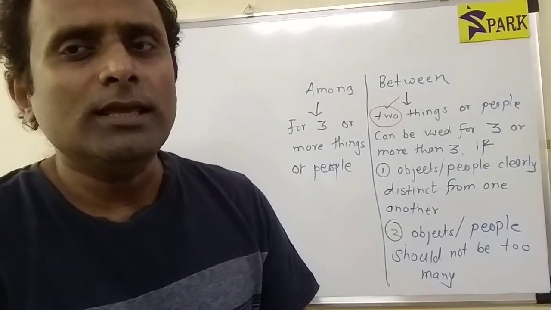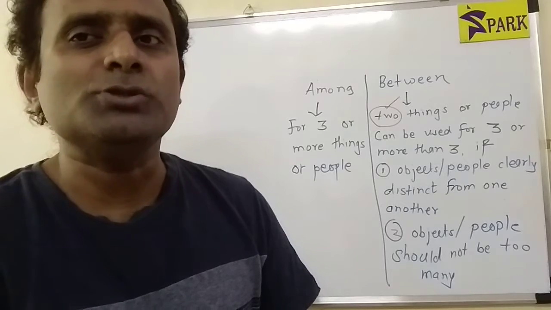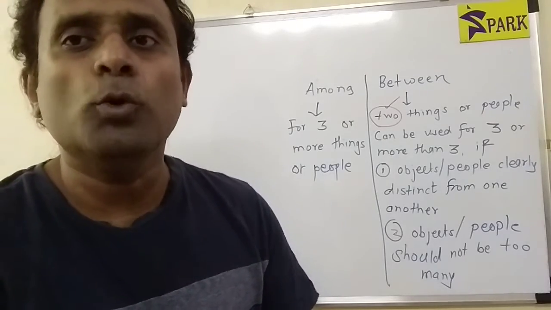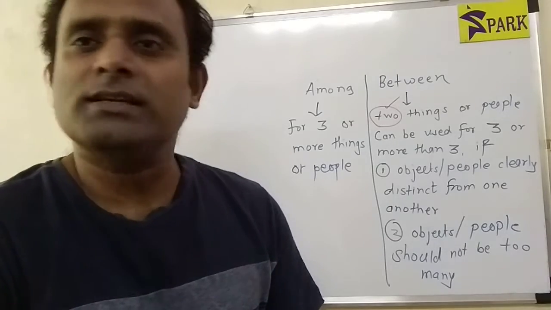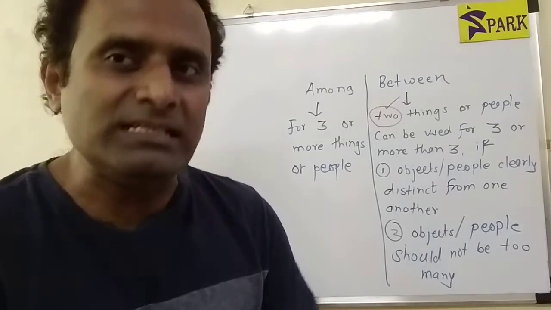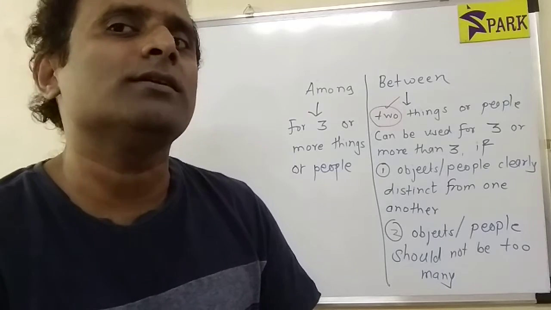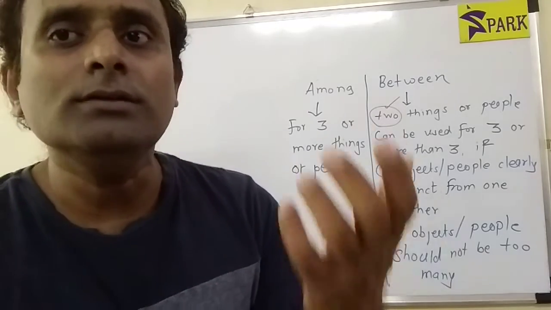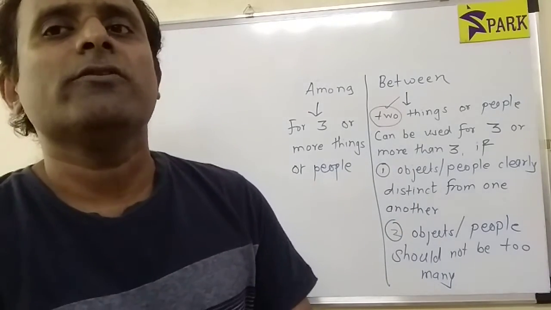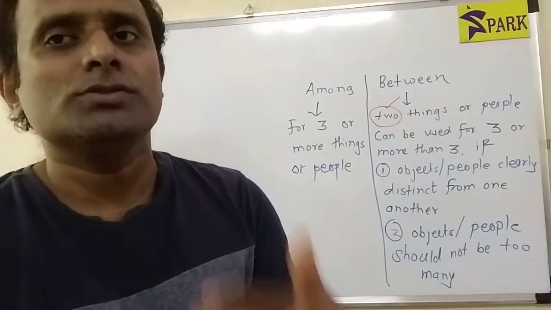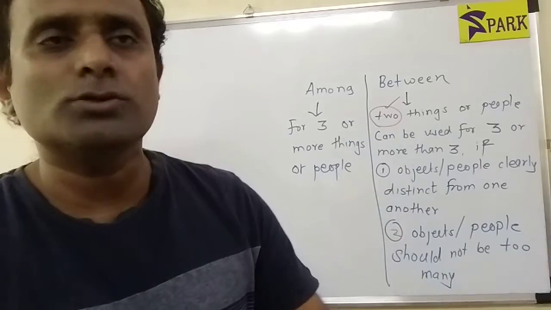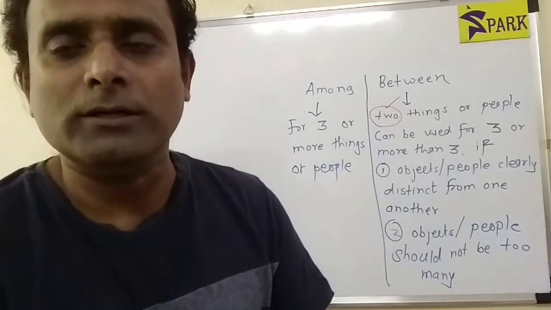Now, let's say there are three children or four children, more than two, then we use among, right? Let's say the eight children divided the chocolates among themselves. So here we are referring to a number of children more than two. 3, 4, 5, 6, 7, 8, more than two, we use the word among.